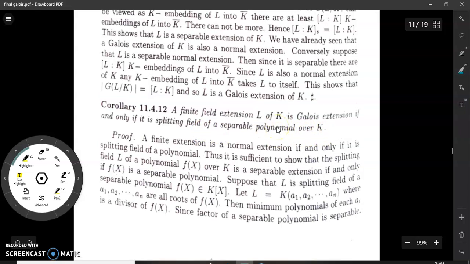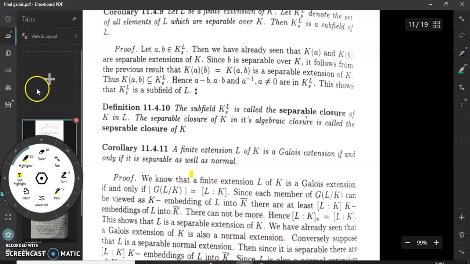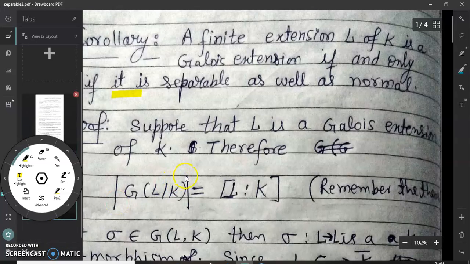So first we prove that a finite extension L of K is a Galois extension if and only if this. Before proving this, first we recall the result. An extension L of K is called a Galois extension if and only if the order of the Galois group is the same as the degree of L over K. Remember that this is a very important result of Galois theory.